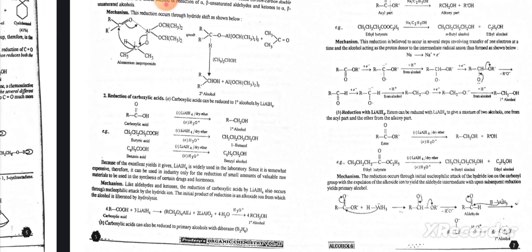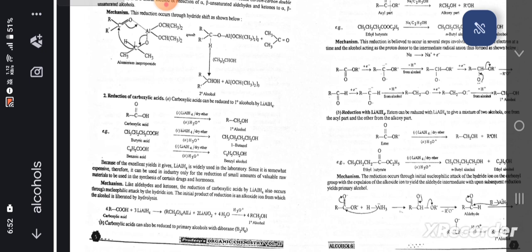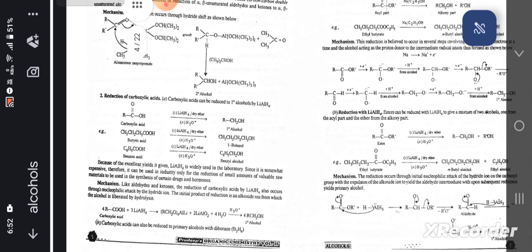Mechanism: like aldehydes and ketones, the reduction of carboxylic acids by LiAlH4 also occurs through nucleophilic attack by the hydride ion. The initial product of reduction is an alkoxide ion from which the alcohol is liberated by hydrolysis. Carboxylic acids can also be reduced to primary alcohols with diborane, that is B2H6. Reduction of esters. Esters can be reduced to alcohols by the following methods.